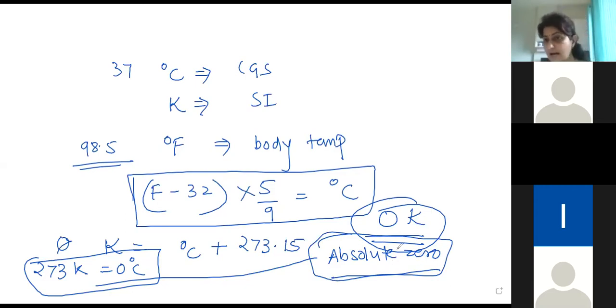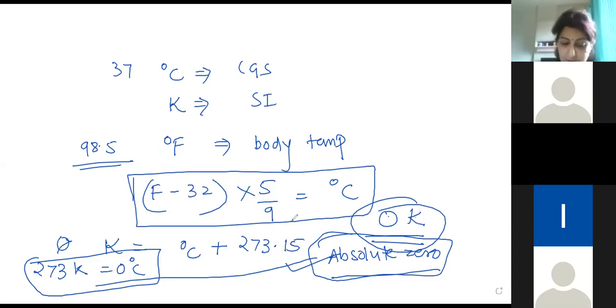When we learned the gas laws, we took temperature in Kelvin, and 0 Kelvin is called absolute zero because at such a low temperature the gases do not exist. Mass practically becomes zero because the gases either change into liquids or solids. So these are the terms which we use for temperature.